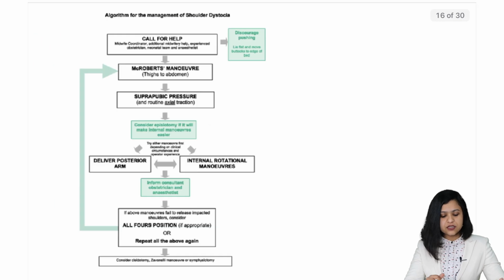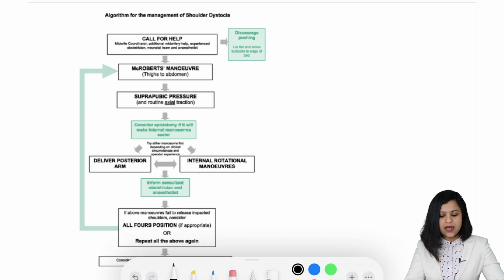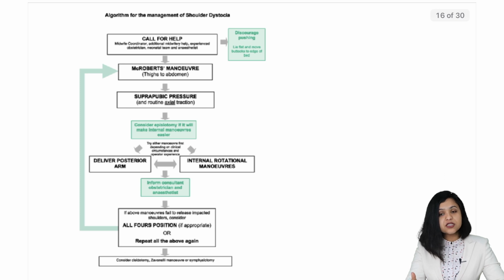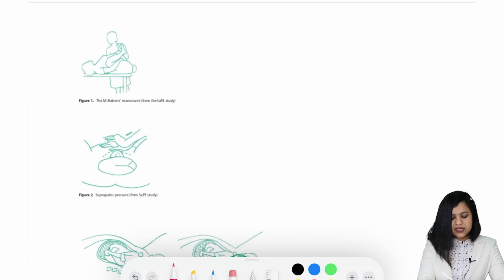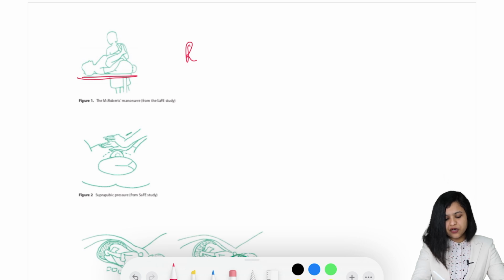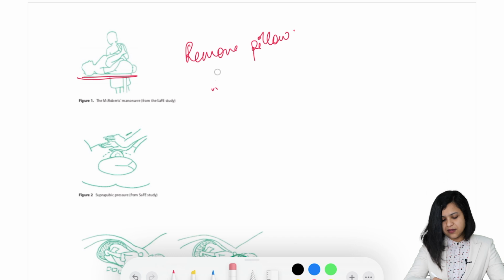So this is again a small flow chart. Call for help. Then the first maneuver is McRoberts maneuver. Then you move on to suprapubic pressure along with axial traction. Then you try to deliver the posterior arm. Call the senior-most people. Try to go on all fours if that is possible. Then there are internal maneuvers that you can do. Here you can see the patient is lying flat. So while you're doing McRoberts maneuver, remove the pillow and the patient should be lying flat over the surface.